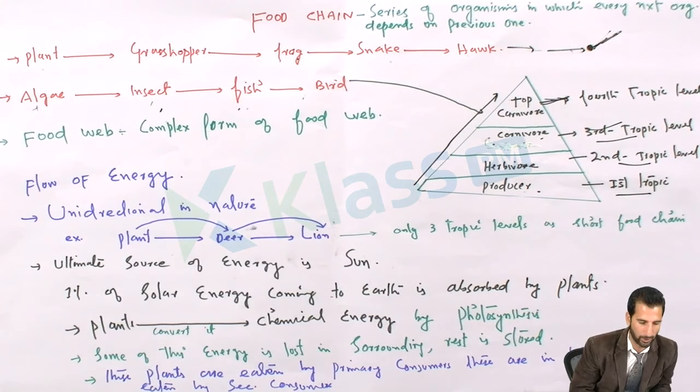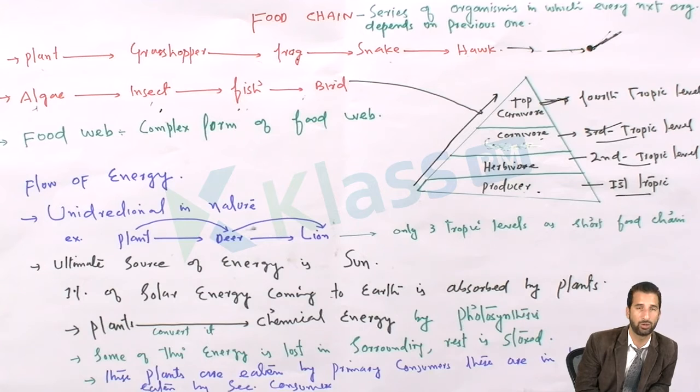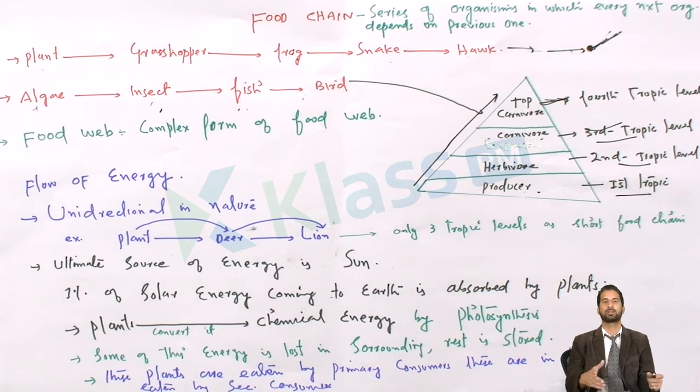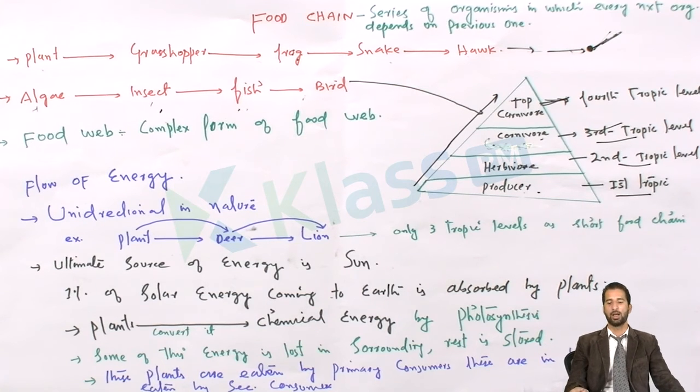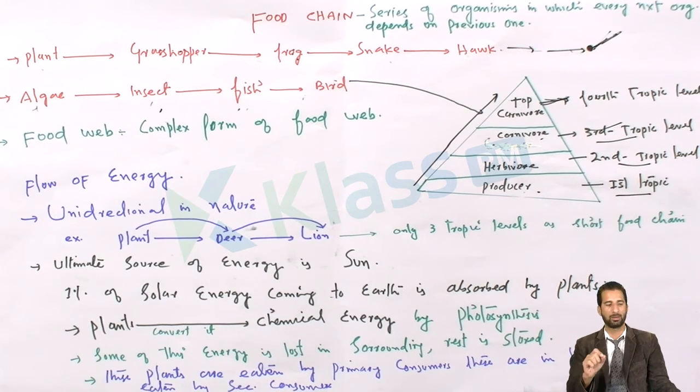But before that, I must mention here that the food chain is explained in a very narrow sense compared to the food web. The food web is explained in the broad sense. I will tell you one example, and with the help of the example, I will give you brief information about the food web.